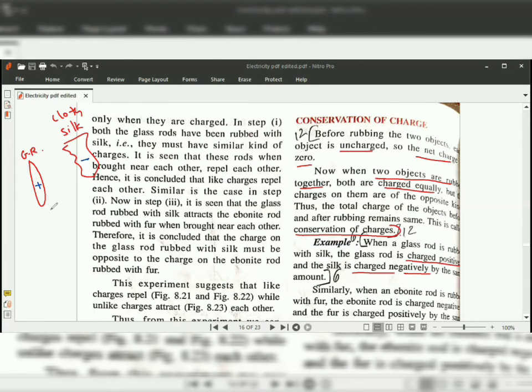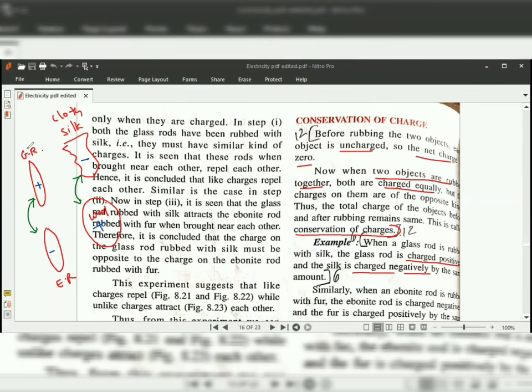Next we took the experiment where we have taken the ebonite rod and we rubbed it with the wool. Okay, so in this case the ebonite rod will acquire a negative charge and the wool will acquire a positive charge. So when we bring these two rods together, what will you observe? They get attracted to each other. Similarly, when you bring these two cloths together, what will happen? They attract each other.